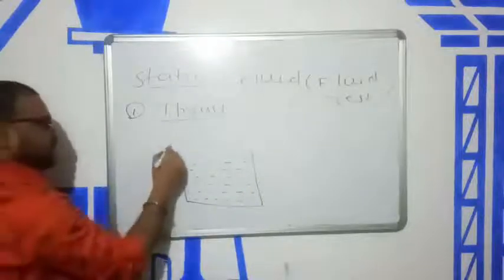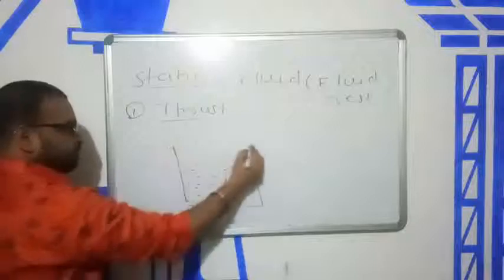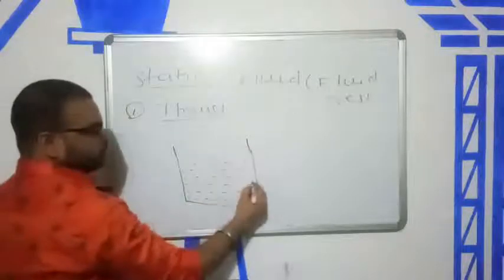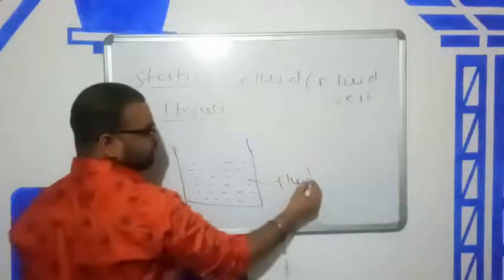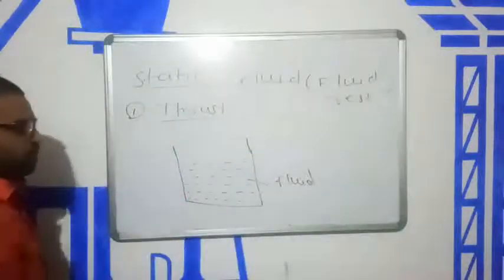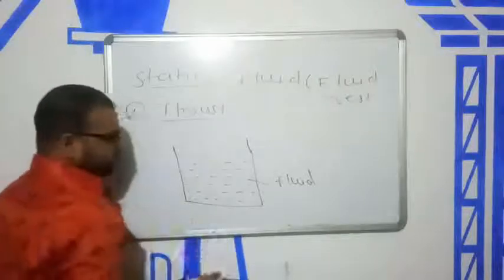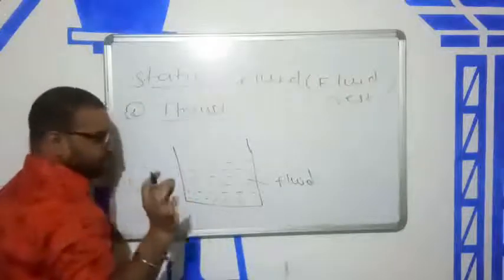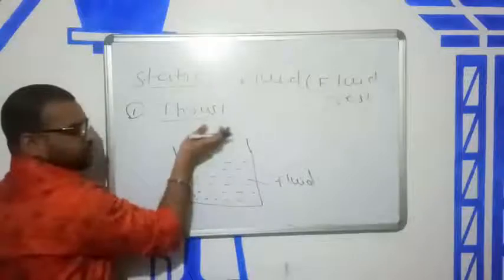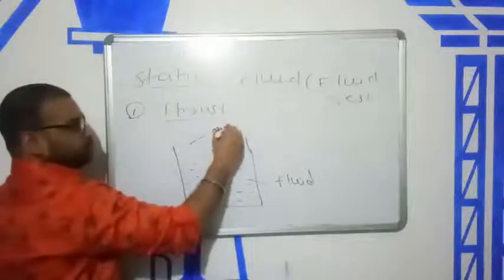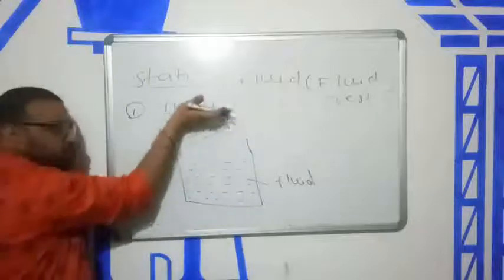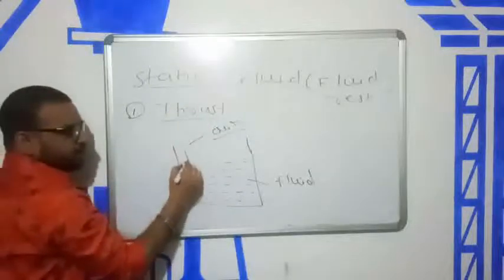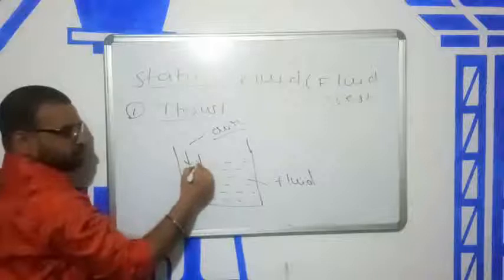Okay. Now you can say that here totally air or atmosphere; this atmosphere exerts a pressure on this surface.